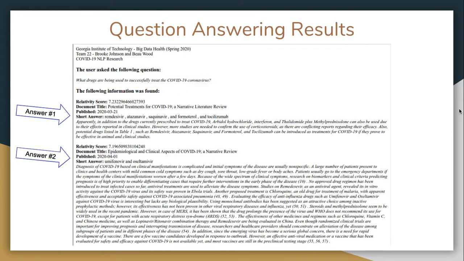For each of the top 10 answers, of which 2 are shown here, we display the score generated by the BERT model, the title of the document where this answer was found, the published date of the article, the short answer that BERT determined to be the likely answer, and finally, the full paragraph of context. As you can see here, in both of the top 2 answers, BERT found a handful of drugs that articles mention as being used to treat COVID-19, and you can see the context of how they're being used in the full paragraph text.